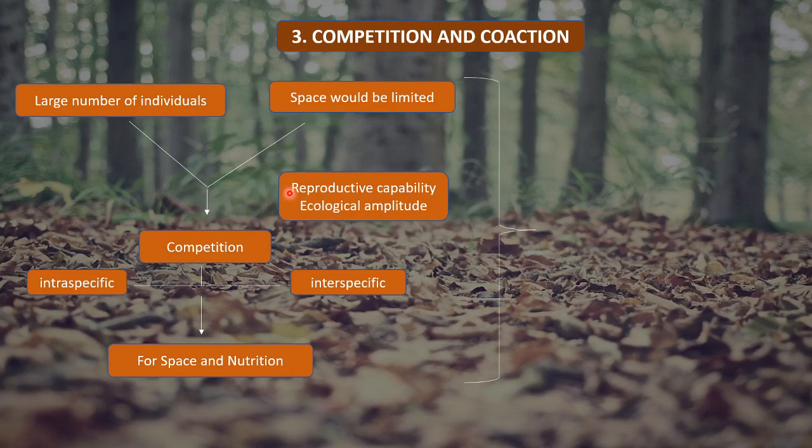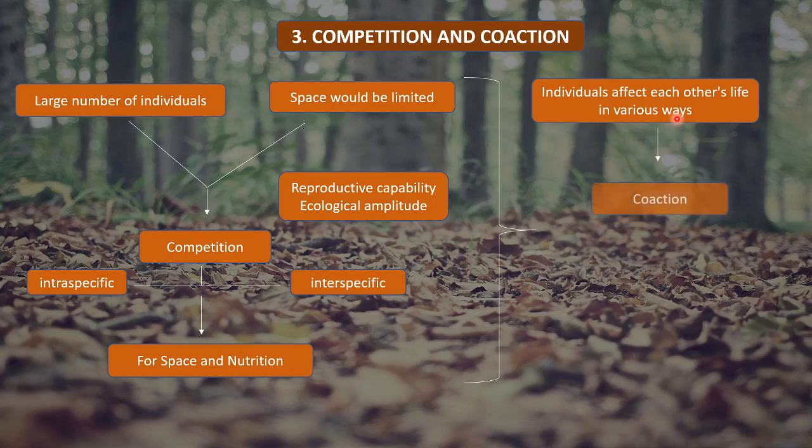Now, since these organisms are competing with each other, all of these individuals are affecting each other's life in various ways, right? The act of some organism is going to affect the act of another organism within the same species, or among different species. They are going to affect each other in various ways, and this process is called coaction, right? So every individual is going to affect each other in various ways. This term is called coaction.